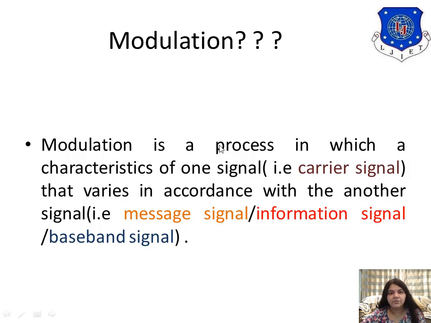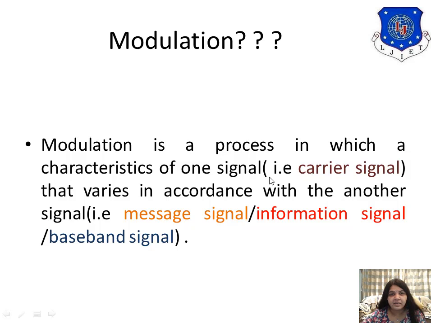Now here we are writing that modulation is a process in which characteristics of one signal vary. Which characteristics? The characteristics can be either the amplitude of the signal, or the frequency of the signal, or the phase of the signal. You are not changing anything of your information.